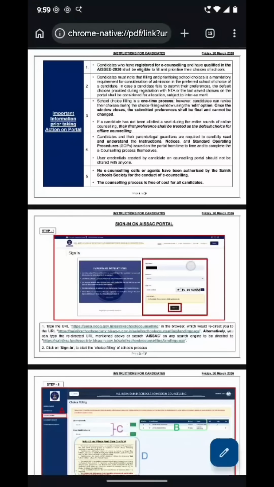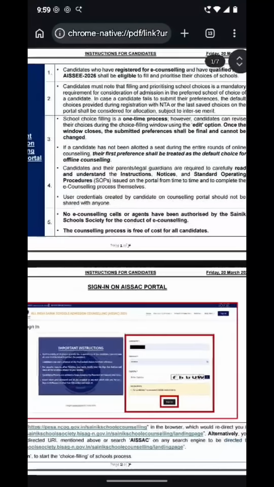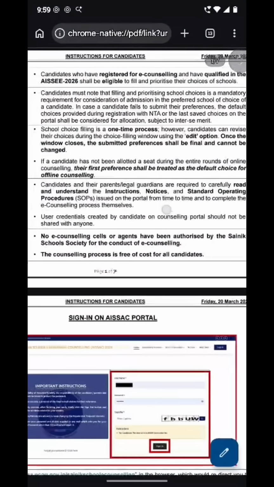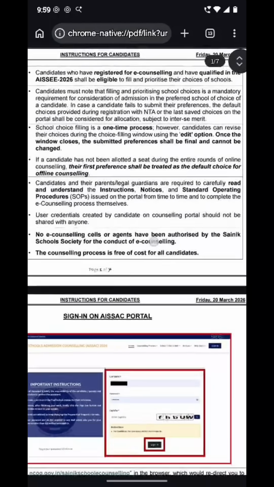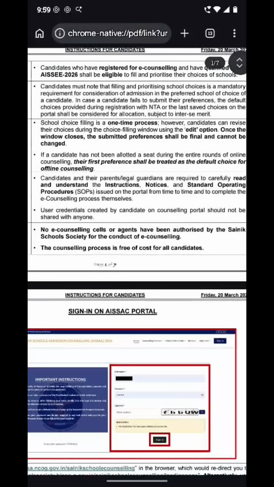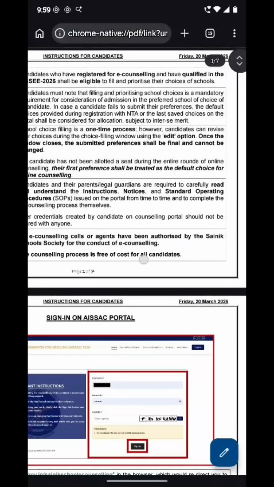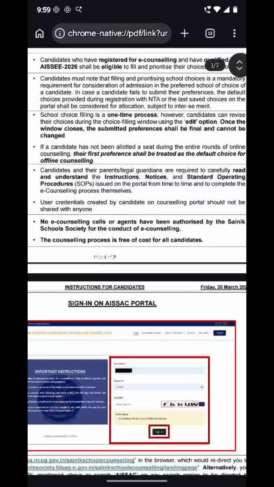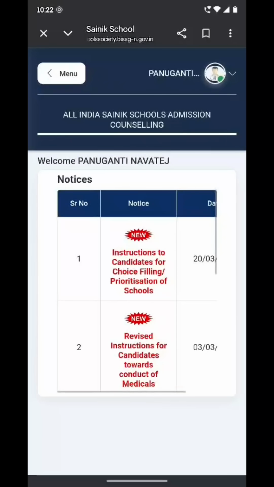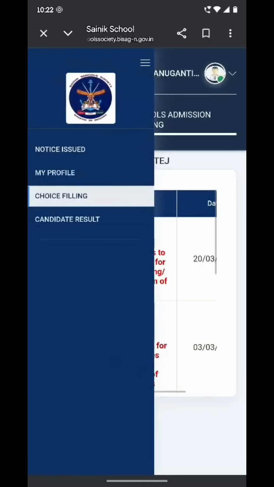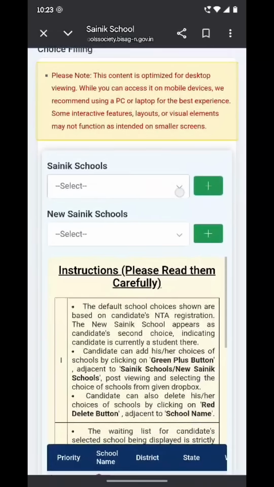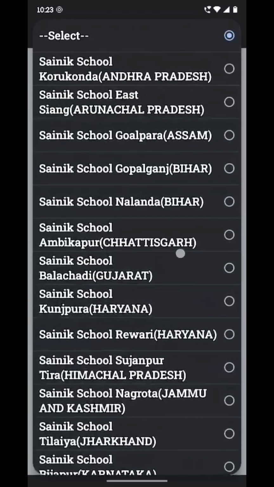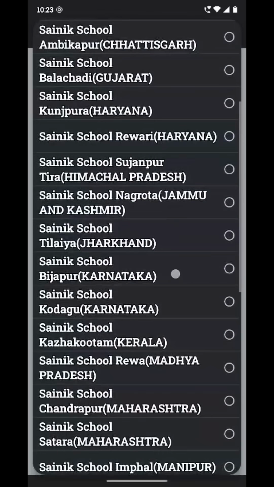Up till last year you had the choice filling option. You could change in every round, but this year, once you complete the choice filling, there is no choice to change in every round. So that's why be careful. To choose, first check the seat matrix, category wise, and especially Telangana students, check the other state vacancies as per category wise.